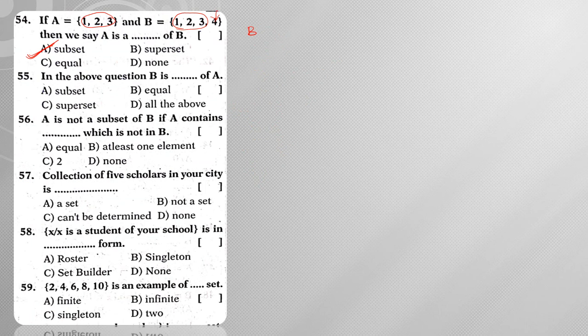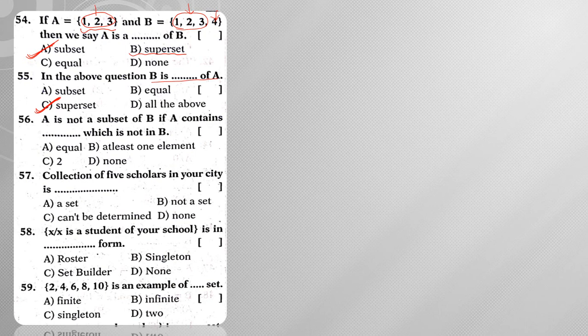If we ask with respect to B, we can say that B is a superset of A. This superset comes when it is given in reverse order. So B is a superset of A. This set is smaller when compared to that, so the smaller set is a subset of the given set, and in reverse order, set B is a superset of set A.